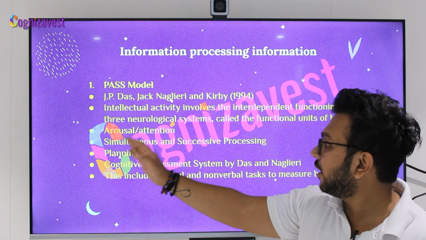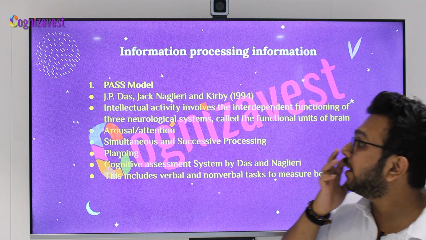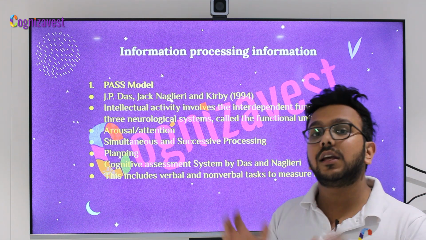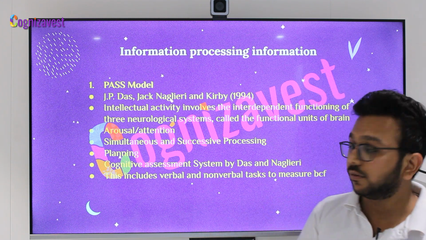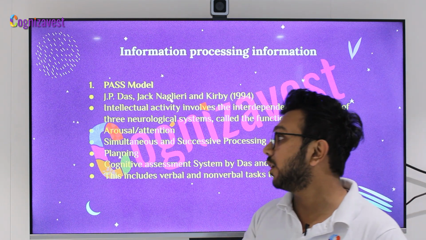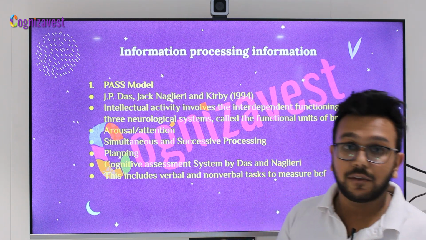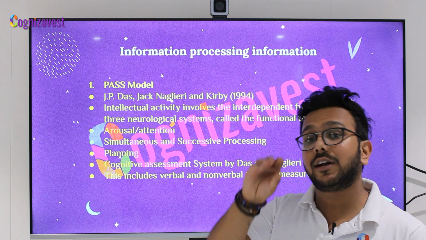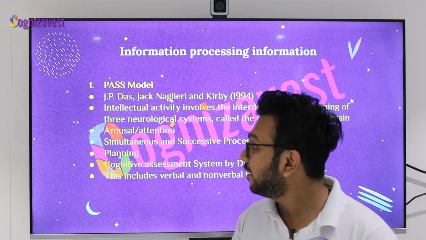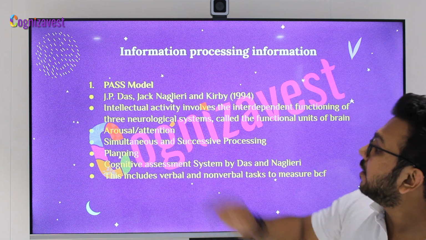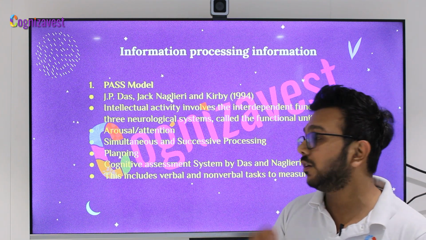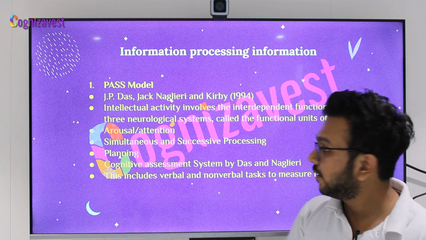Moving on, we have simultaneous and successive processing. Simultaneous processing is basically when you perceive small concepts and integrate them into a meaningful whole. That is simultaneous processing. For example, RPM, your Raven's Progressive Matrices, where if you remember in your practicals also, there's a diagram given and one part of it is removed and you have to find the exact match which will fit in that. That is your simultaneous processing. Successive processing is where recall of one leads to the recall of another. For example, 2 1s are 2, 2 2s are 4. 4 ही होता है ना?